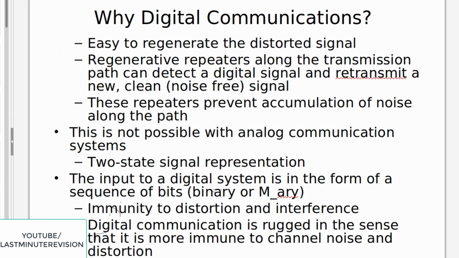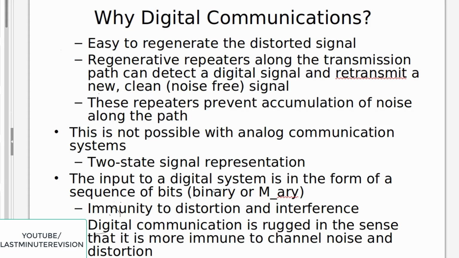Now the question arises, why digital communication? One of the reasons is that it is easy to regenerate the distorted signal. Regenerative repeaters along the transmission path can detect a digital signal and retransmit a new, clean, noise-free signal. These repeaters prevent accumulation of noise along the path. This is not possible with an analog communication system. If you use only an analog signal system, it is difficult to remove the noise in the signal. So that is why we prefer digital communication.